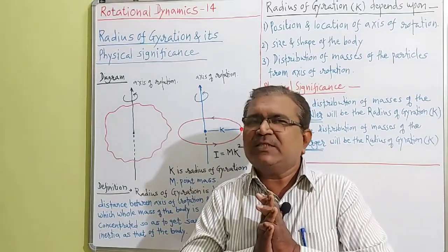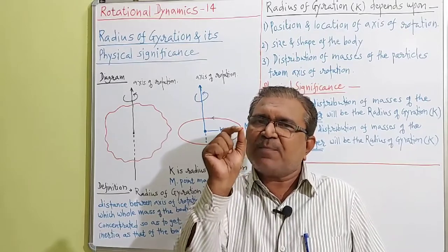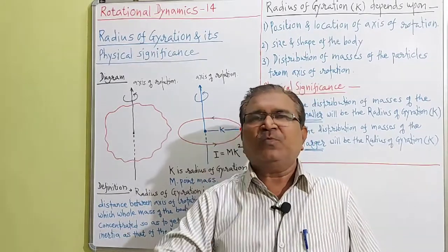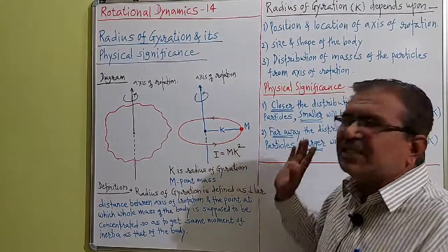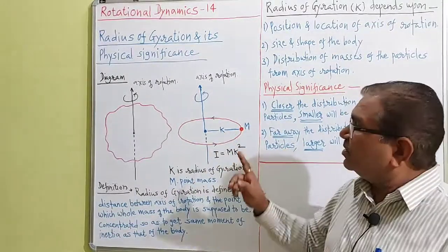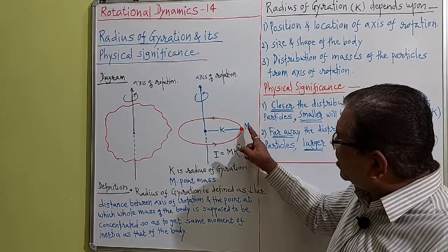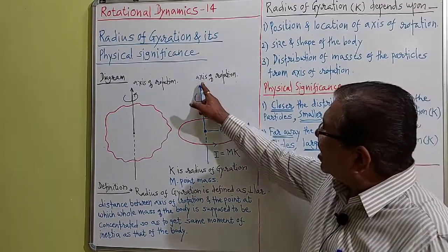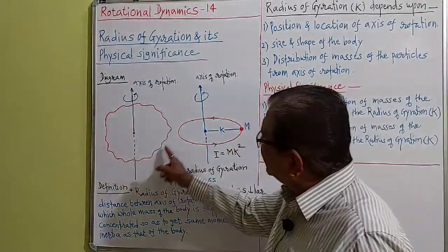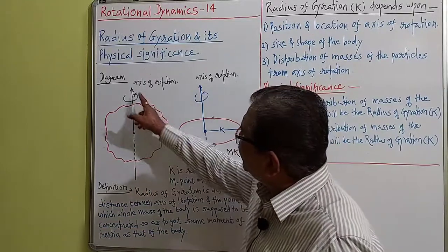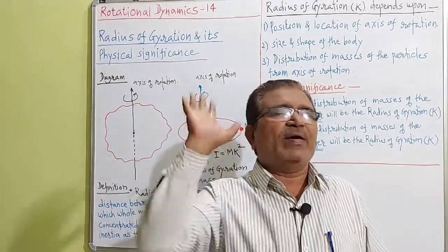Okay. Then put this point mass capital M from the axis of rotation at such a distance that the moment of inertia of this point mass capital M about the axis of rotation and the moment of inertia of this rigid body about this axis of rotation become equal.